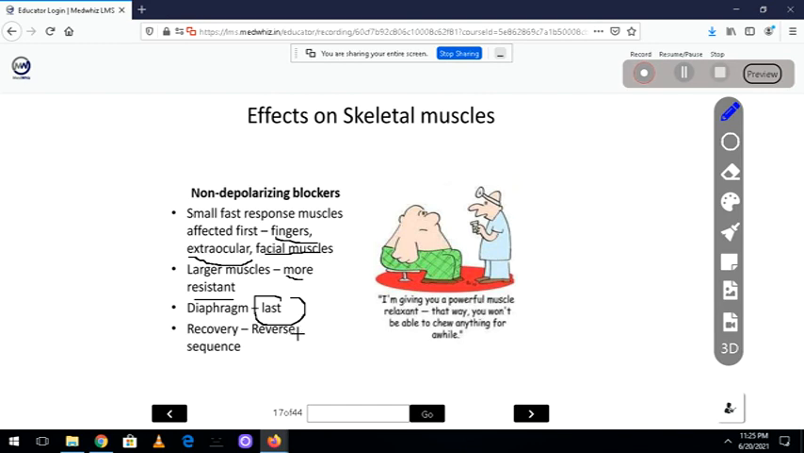When you stop these drugs, which muscle will recover first? First is the diaphragm, then the larger muscles, then the small fast response fibers. So this is the reverse order. See the beauty of nature. Now, if the first muscle to be paralyzed was the diaphragm, what happens? The patient will die, because the diaphragm is required for respiration, right? Yes. So like this, the muscle relaxation proceeds when we give the drug.